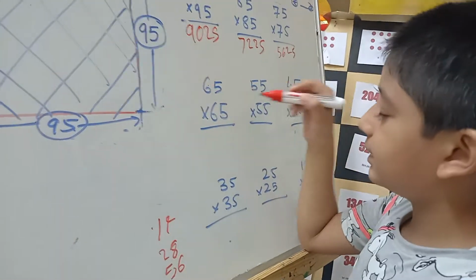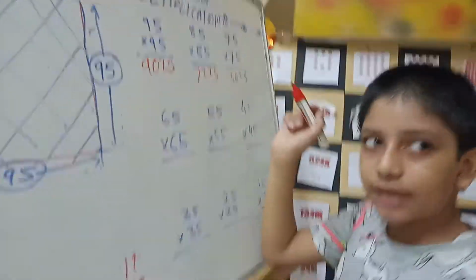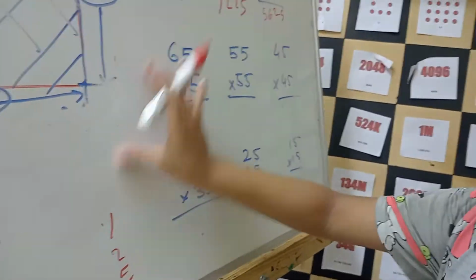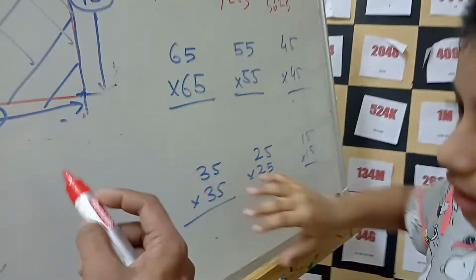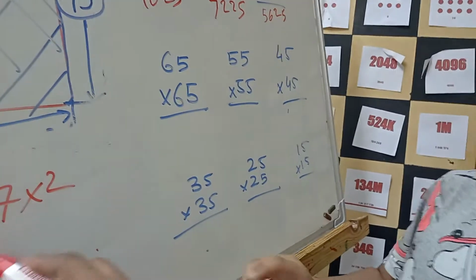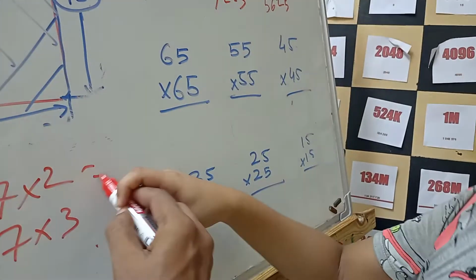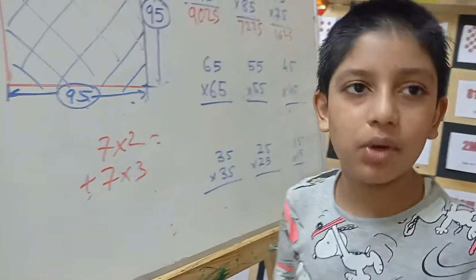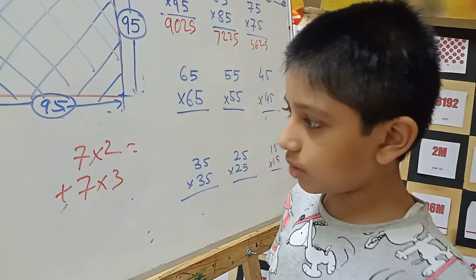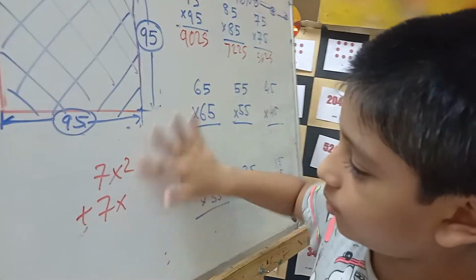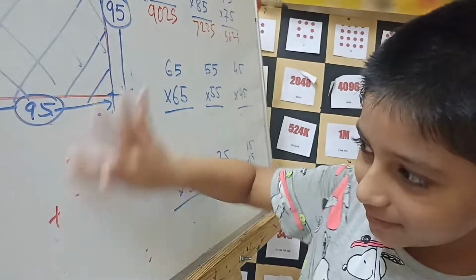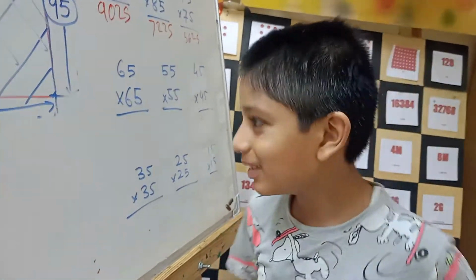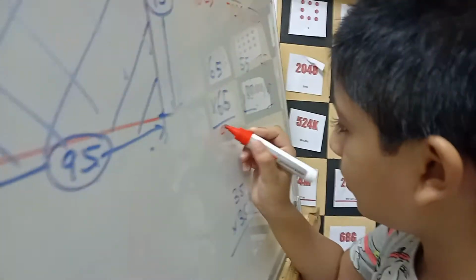Now 6 I will multiply by 7. What is 6 multiplied by 7? I forgot. Oh yes, 7 multiply 2, and then 7 multiply 3. So now 7 multiply 3 I will do first. 7 multiply 3 is equal to 21, 21 double is 42. Actually, I can just multiply 7 by 7 and then minus 7. Anyway, so 4225.